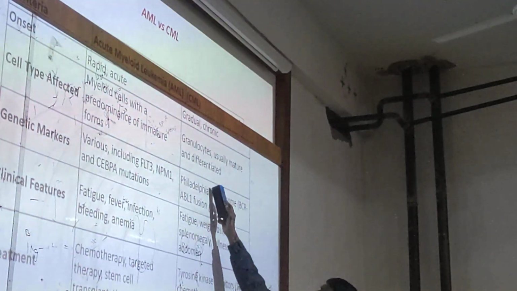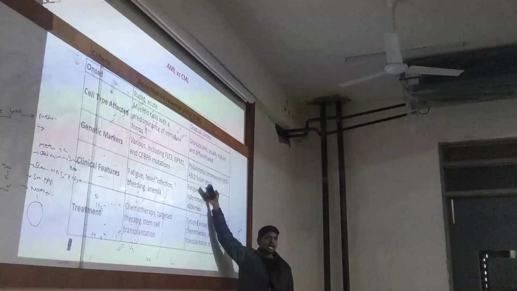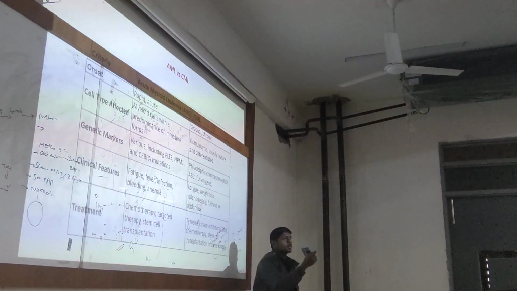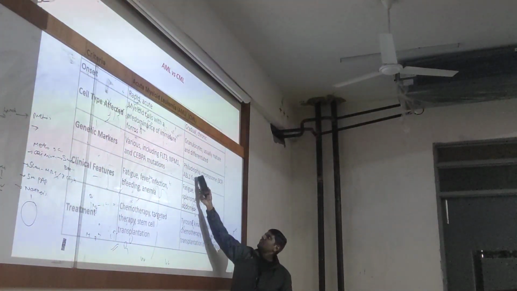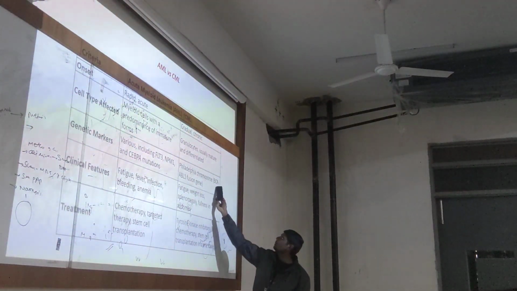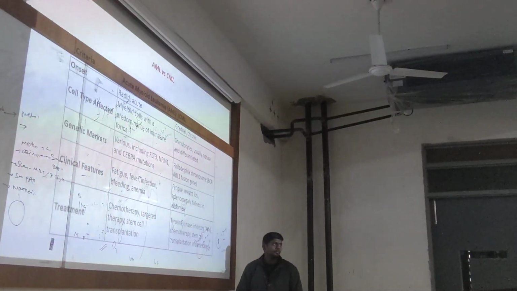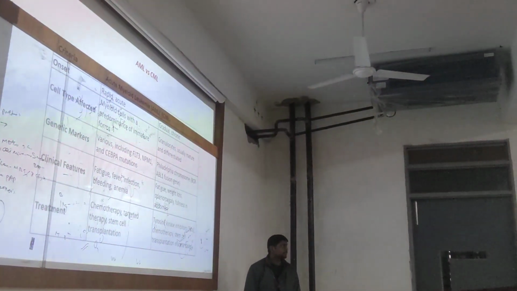Whereas here the chromosomal abnormalities will be seen. In chronic myeloid leukemia, there is an abnormal chromosome called the Philadelphia chromosome. The Philadelphia chromosome has a genotype called BCR-ABL1.